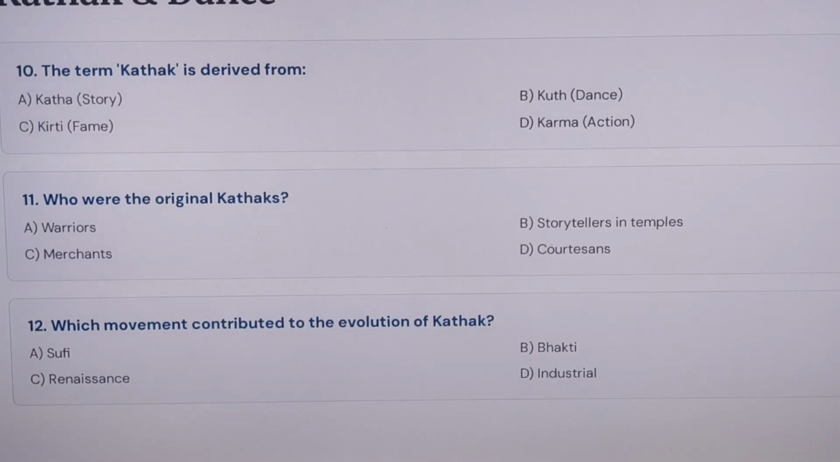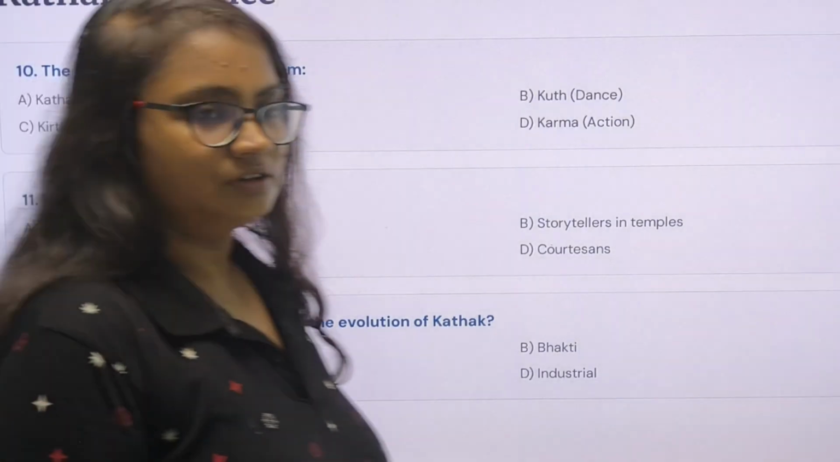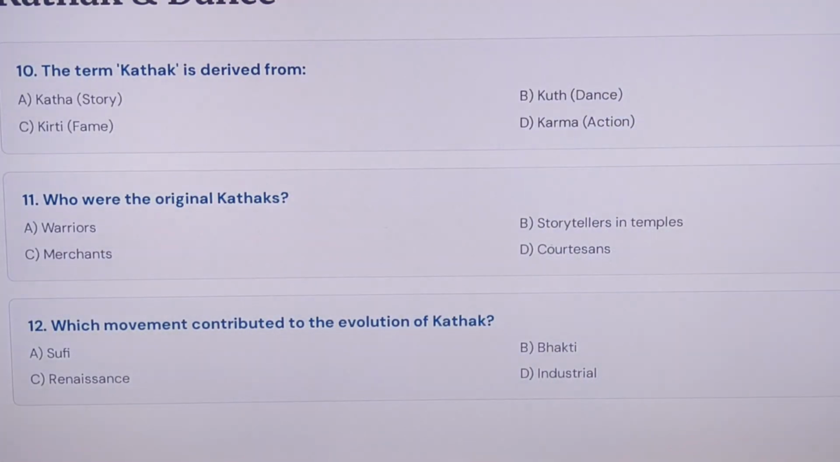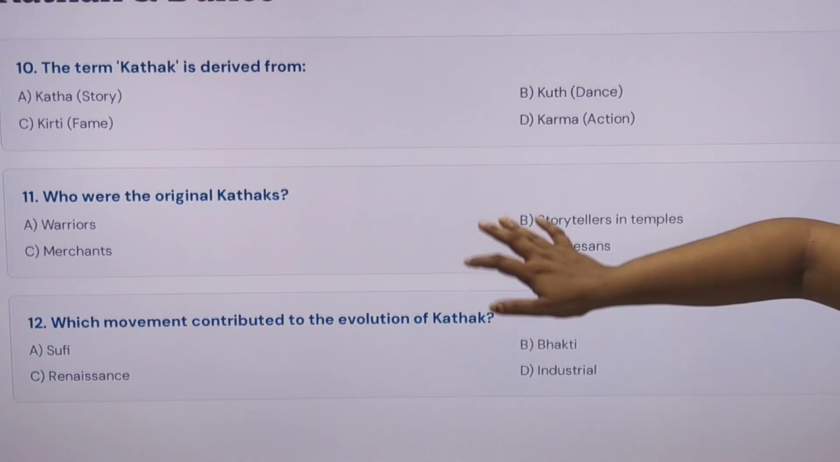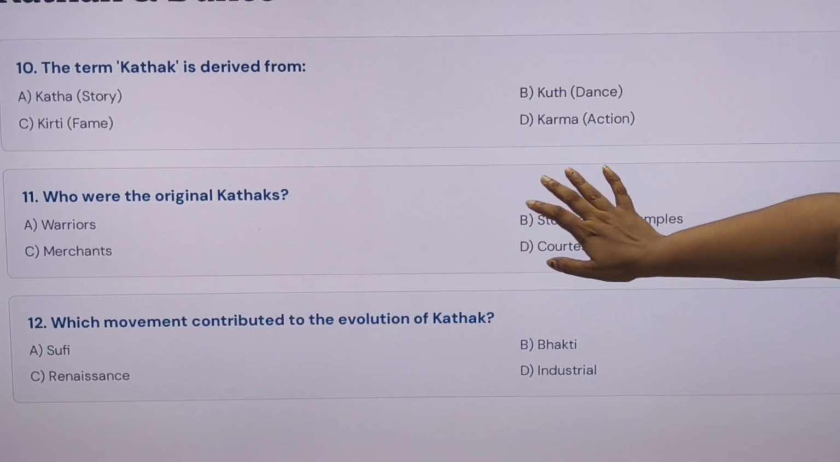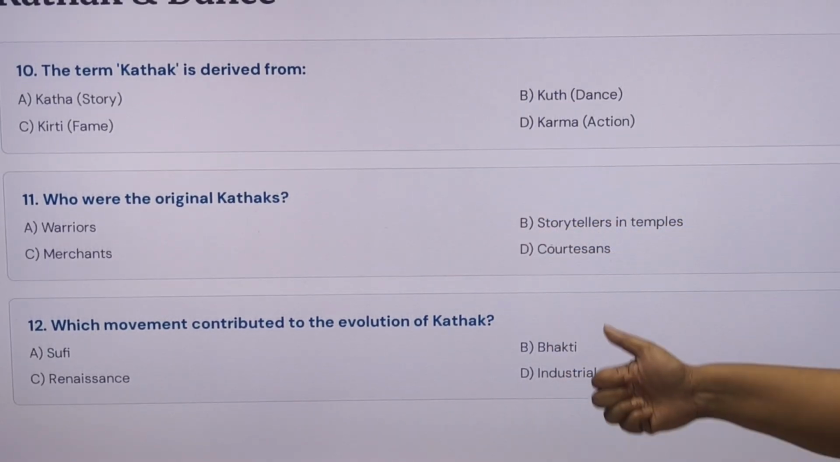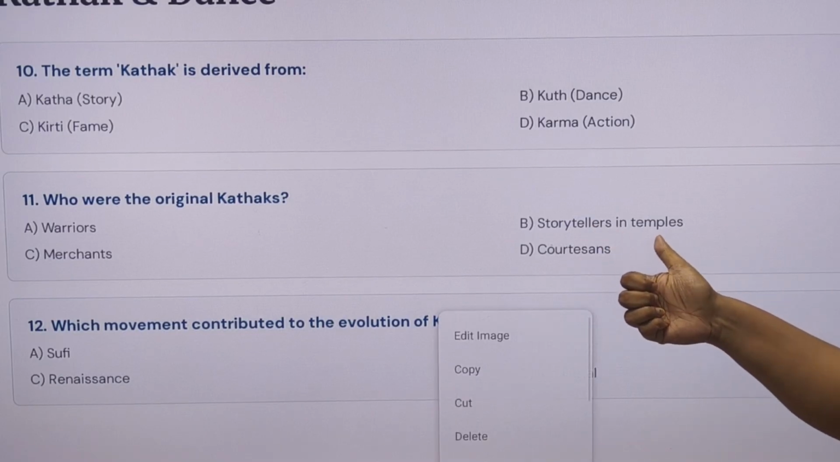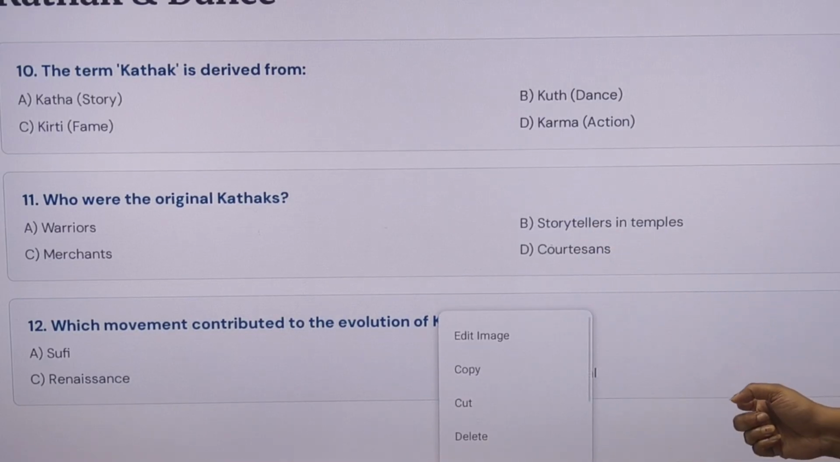Kathak and dance. So there is another question: the term Kathak is derived from Katha, story. Who are the original Kathaks? Storytellers in temples. They are the original Kathak dancers.